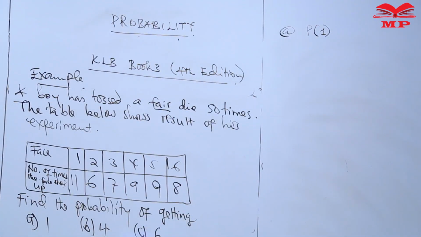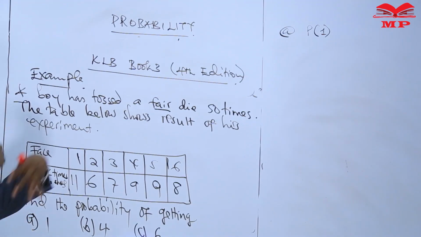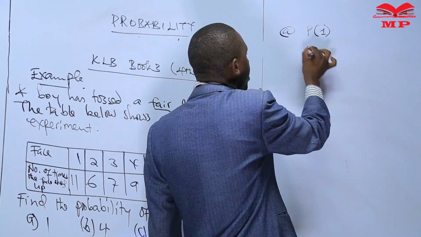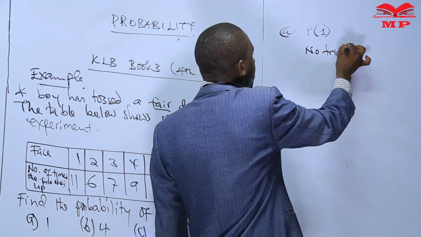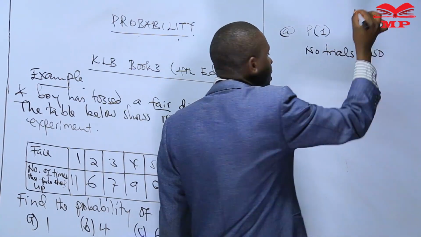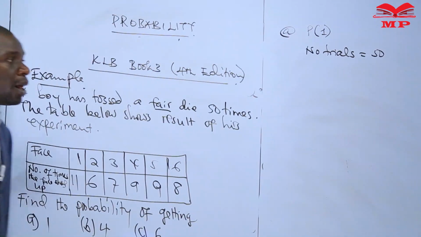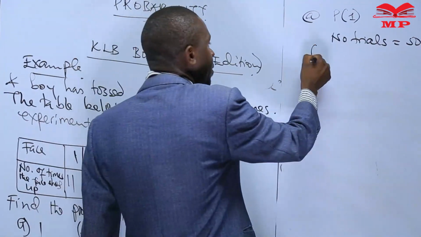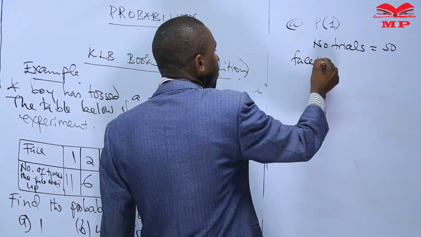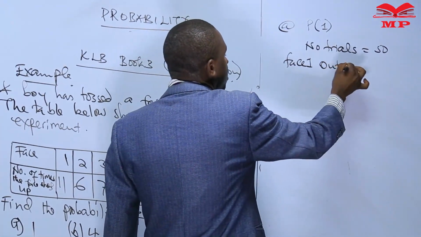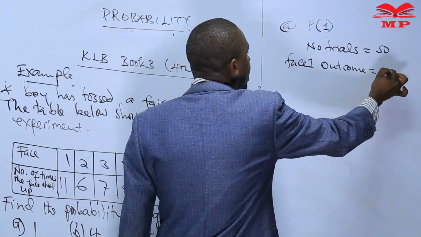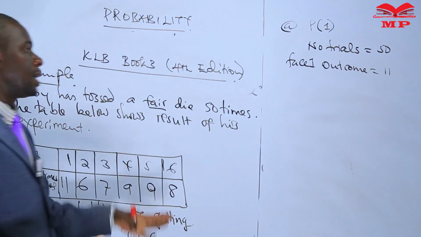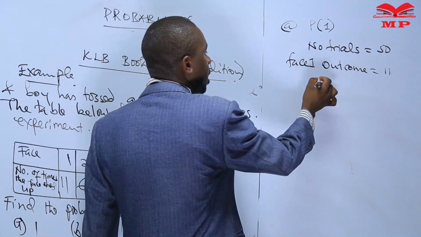Now, to find face 1 out of 50 throws, the number of trials in this case were 50, and the outcomes that he got as face 1 were 11.